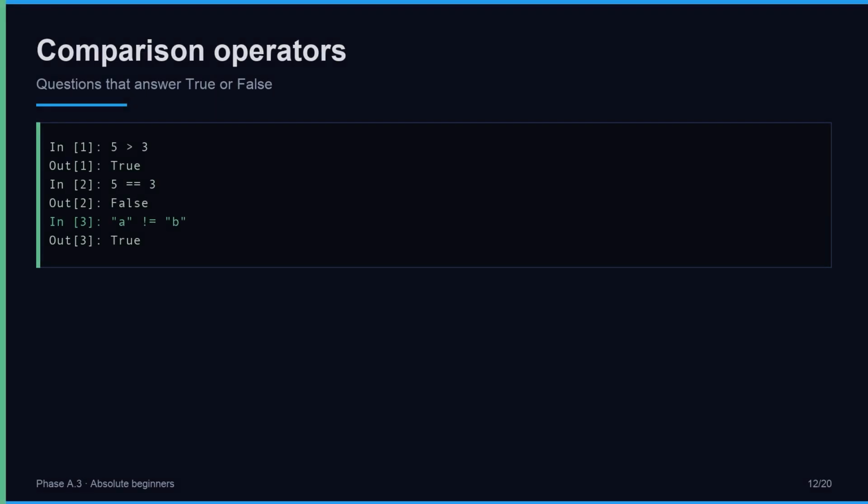Comparisons return booleans. 5 greater than 3 is true. 5 equals 3 is false. The text A is not equal to B, true. These answers become the raw material of decisions later.